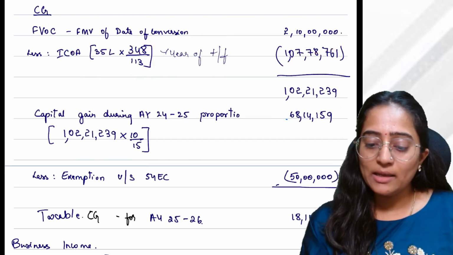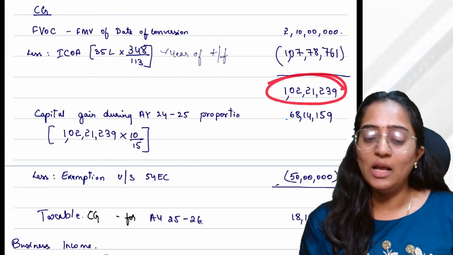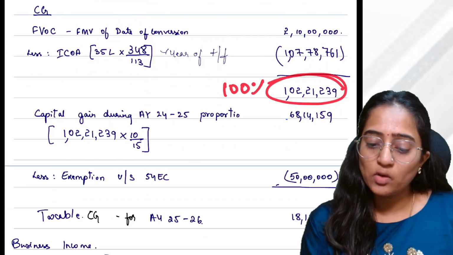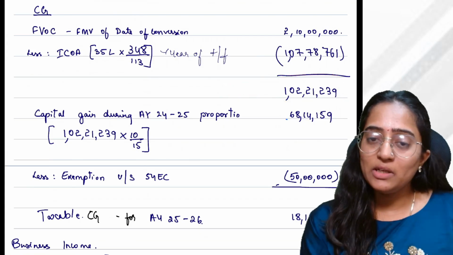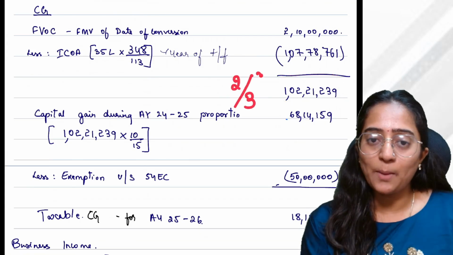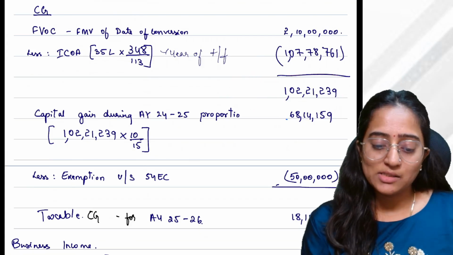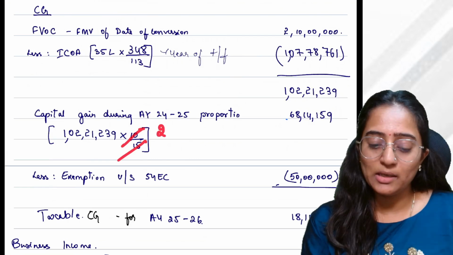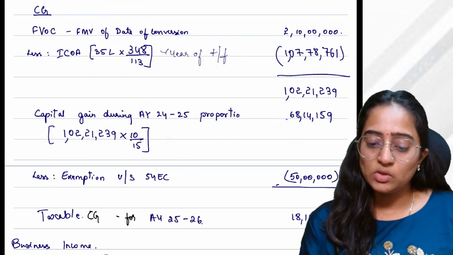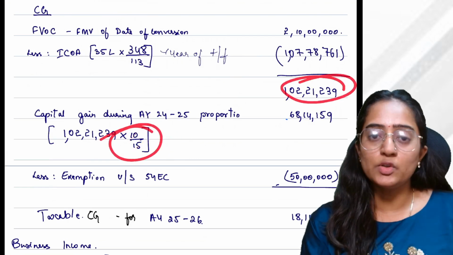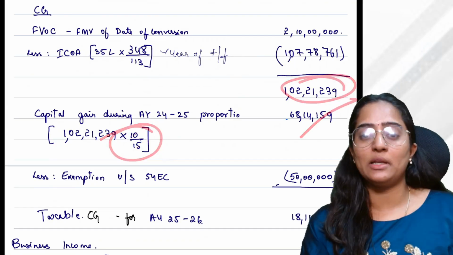What is the capital gain that you have got in total? This is for 100% of your capital asset. But we need it only for 2/3 of the capital asset. That is 10 and 15. If you bring it down, it will become 2/3. So the entire amount you can bring to 2/3, and then you will get the capital gain of so much.